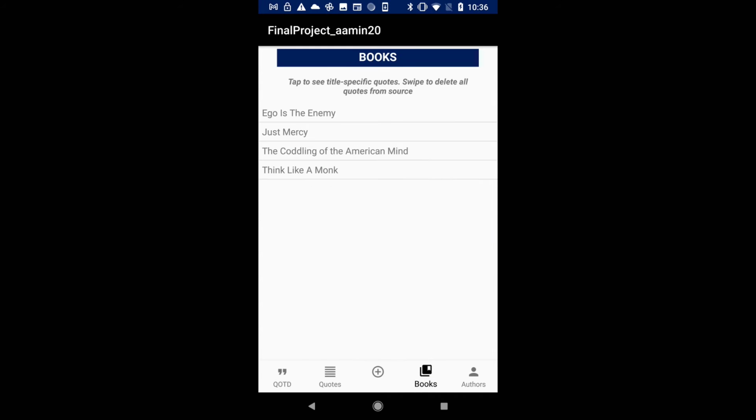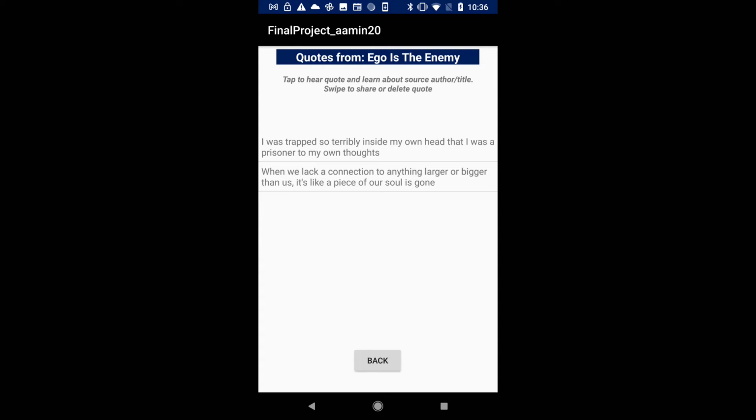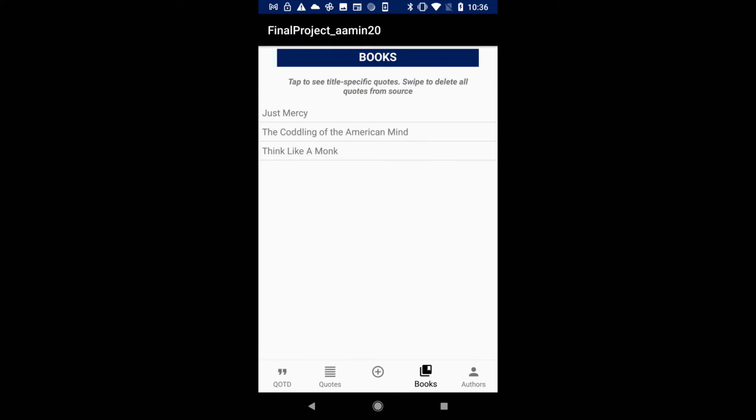Then, moving on to the Books tab, we can see all the unique books. We can tap the book to see the source-specific quotes. In short, this page has the same functionality as the general quotes page, but if we want to delete all quotes, it takes us back. Otherwise, we can use the back button to go back.